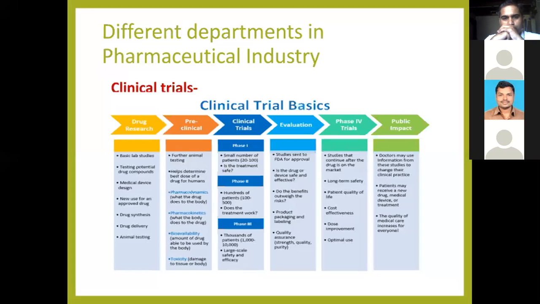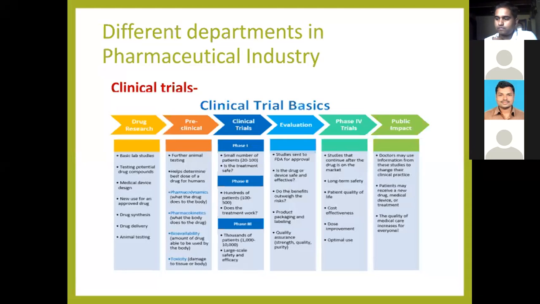After that come preclinical trials, where they again study animals. When we study the dose on animals, we can get an idea about the best dose of the drug for humans. Pharmacodynamic studies are also involved, and toxicity studies are involved.